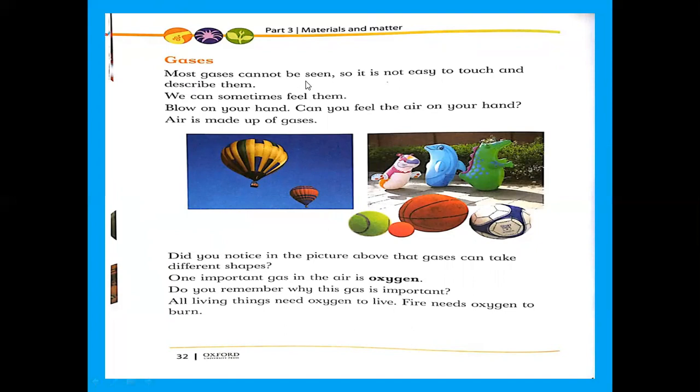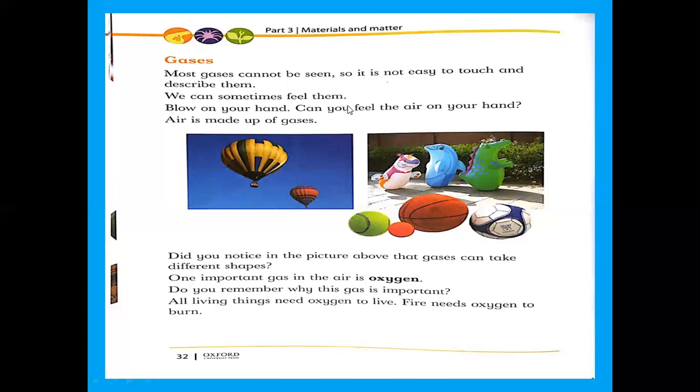Most gases cannot be seen, so it is not easy to touch and describe them. Is it clear? Now, how can you define gases? Gases don't have definite shape and gases don't have definite volume. So if gases don't have shape and don't have volume, then how can you see them? You can't see the gases. You can't touch the gases. You can't describe the gases. Is it clear?